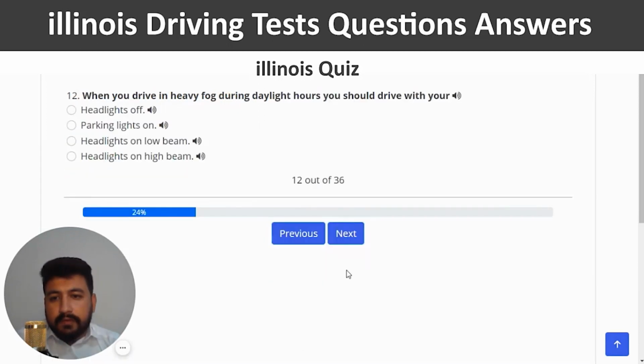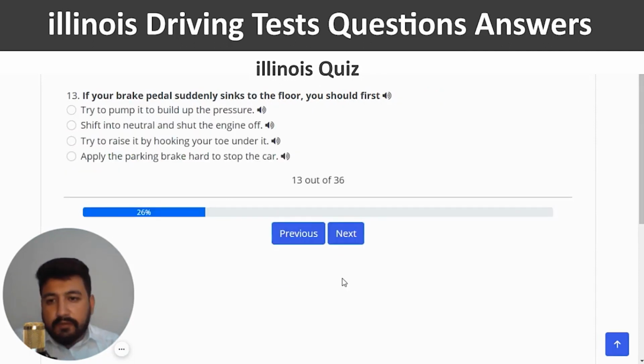Correct. And next. When you drive in heavy fog during daylight hours, you should drive with your. So the right answer of 12th question is headlights on low beam. So I'm going to click on the third option. Correct. And next. If your brake pedal suddenly sinks to the floor, you should first try to pump it to